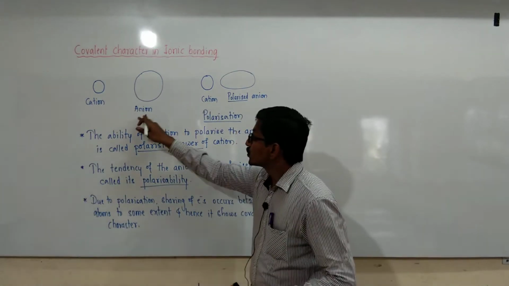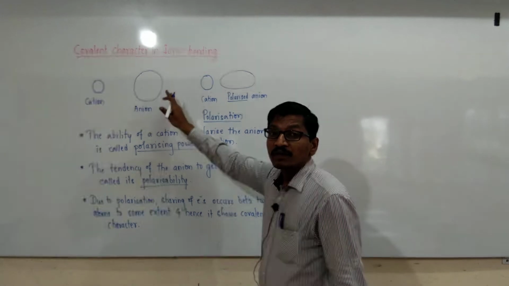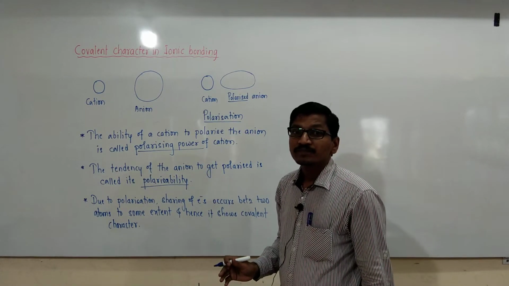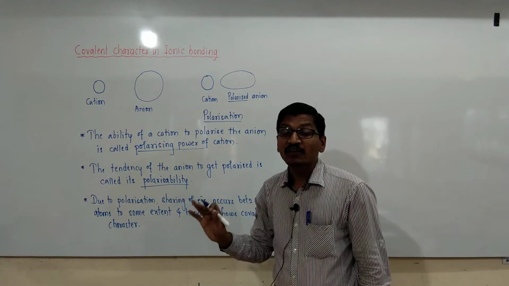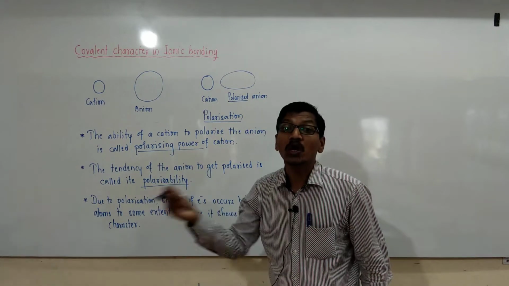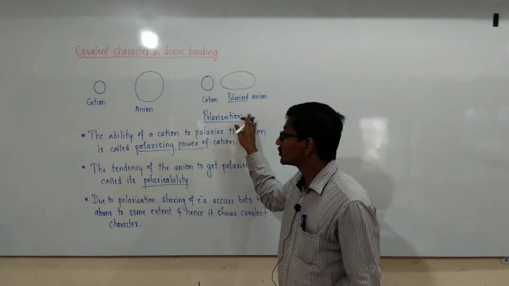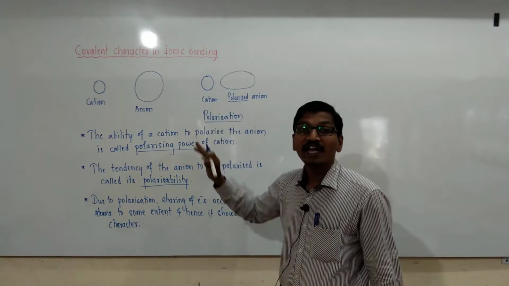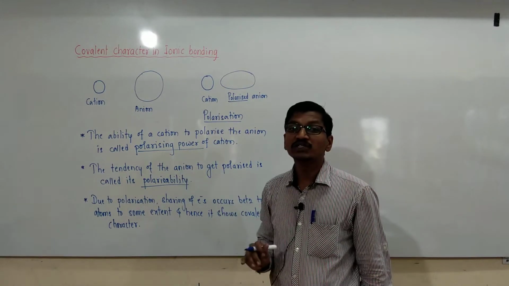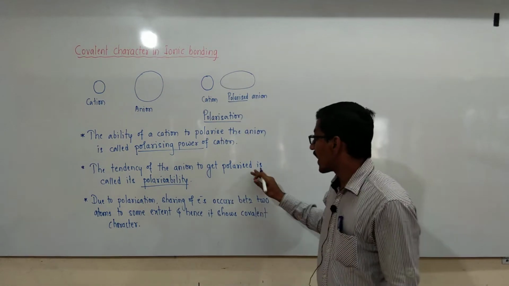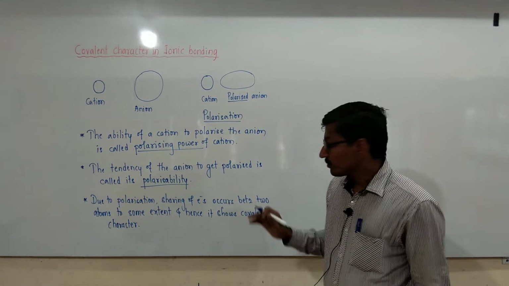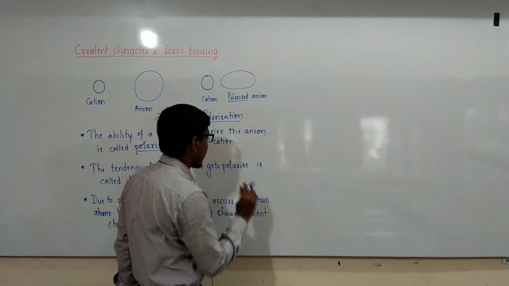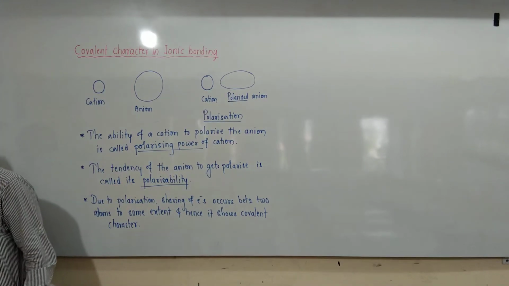When a cation approaches an anion, the electron cloud is attracted towards itself and the electron cloud gets polarized or distorted, and this phenomenon is known as polarization. The ability of a cation to polarize the anion is polarizing power, and the tendency of the anion to get polarized is called polarizability.